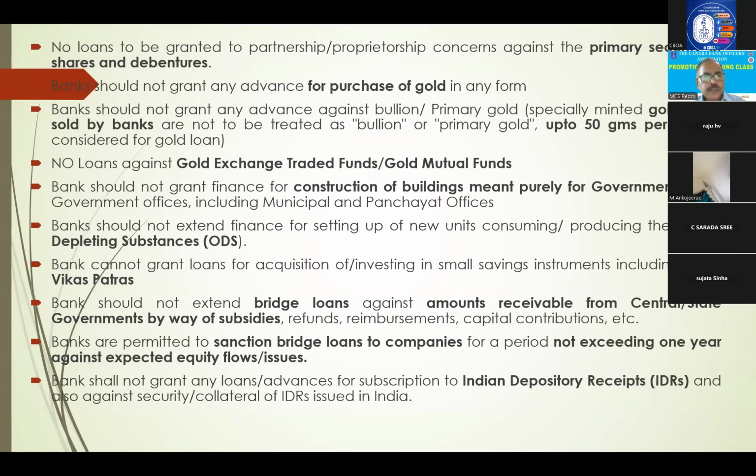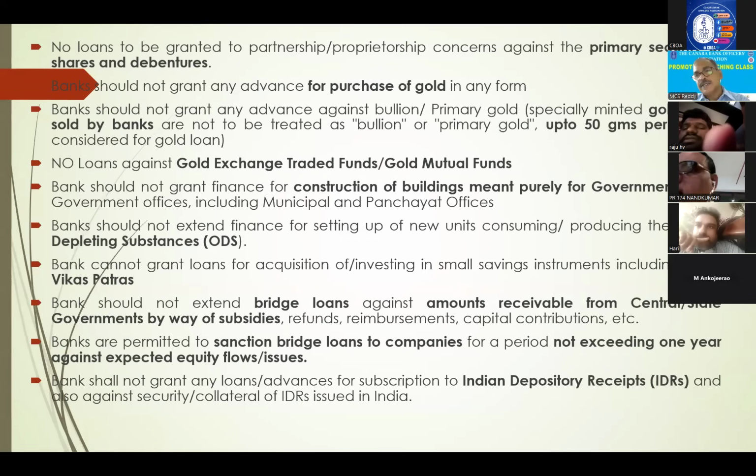Acquiring those, don't give. Banks should not extend bridge loans. What are bridge loans? Some amount is expected by our borrower, and against that amount we are sanctioning. Just like rent, you are expecting some rents, and against that we are financing. Similarly, if some amounts are receivable from others, like a party going for a public issue, where you are expecting some amount, against public issue you can give bridge loans.